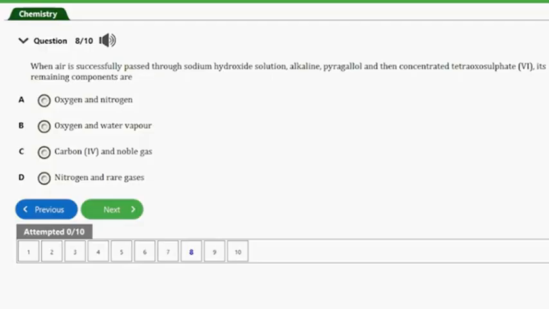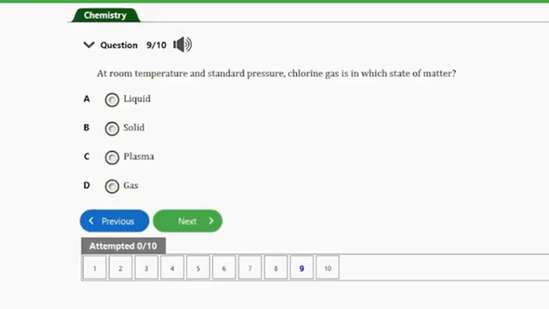Actually, air contains carbon dioxide, oxygen, water vapor, rare gases, and nitrogen in sufficient amounts. So when air is passed through sodium hydroxide solution, alkaline pyrogallol, and concentrated tetraoxosulfate(VI) acid, carbon dioxide, oxygen, and water vapor are removed respectively here. So guys, the remaining constituents here will be nitrogen and rare gas. So that's the answer to this question. So let's consider the next question, guys.